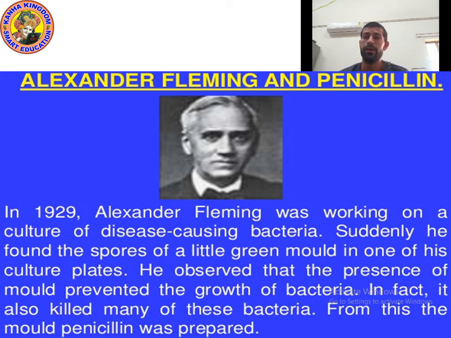So in 1929, what was Alexander Fleming doing? He was working on a culture of bacteria. Which bacteria? Disease causing bacteria. Then suddenly what did he find?